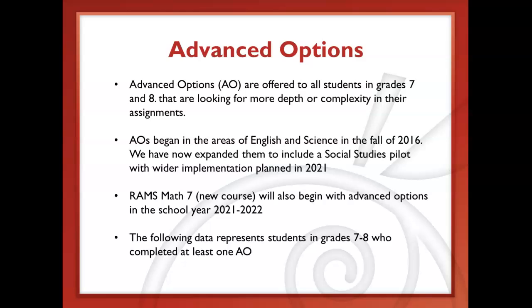We also look at our advanced options, or AOs as we call them because we have to make everything into an acronym. They are offered to our students in 7th and 8th grade, and they are assignments that provide some more depth and complexity. They're either a separate assignment or an extension to an assignment, or something that's completely different for our students to choose. And they began in the areas of English and science back in 2016, and we continue to expand them.